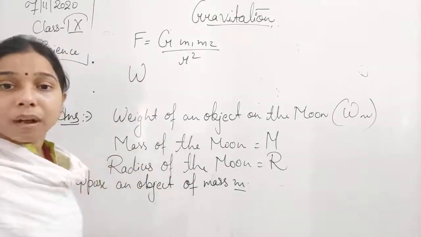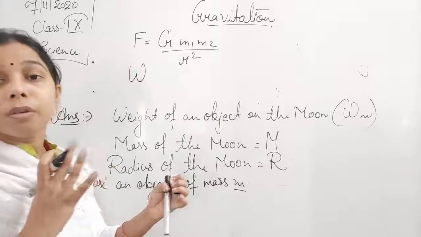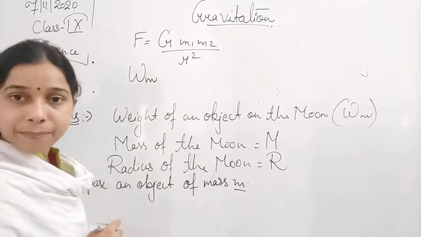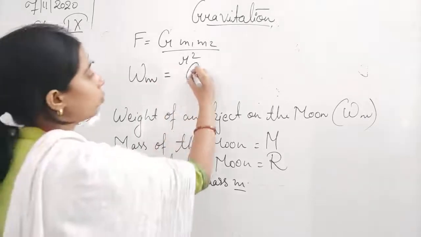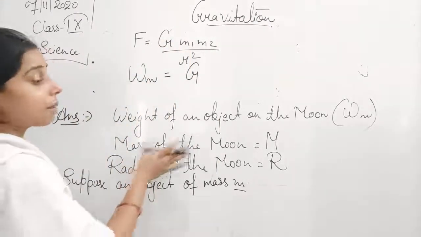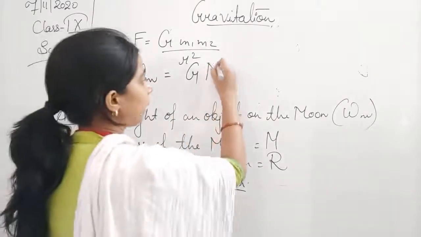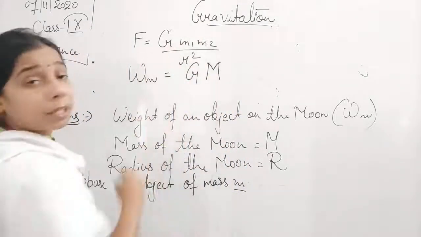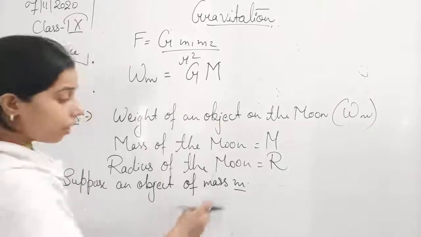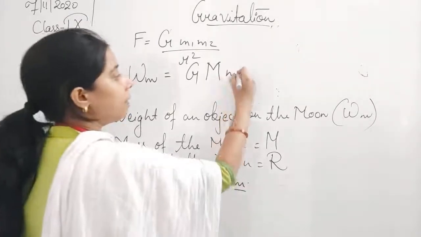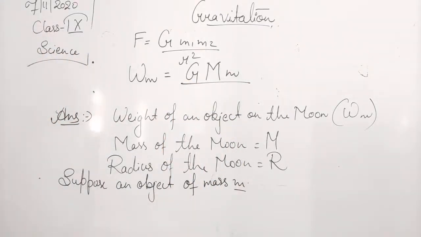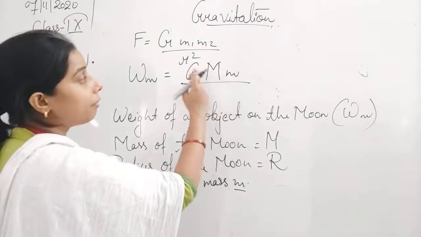Now we are going to find the force of universal law of gravitation on the moon. So here we will write Wm. Wm will be equal to capital G. Now what is the first mass? Suppose we take the first mass as the mass of the moon, so that will be capital M. The second object's mass is the object whose mass we have taken as small m. So we will write small m upon the distance between them, students, that will be r square.